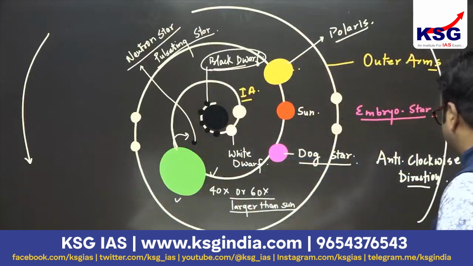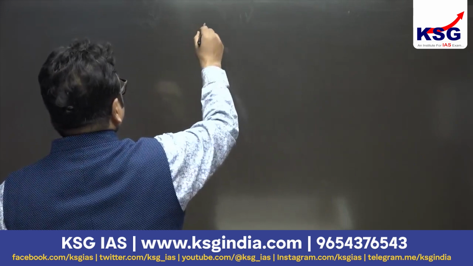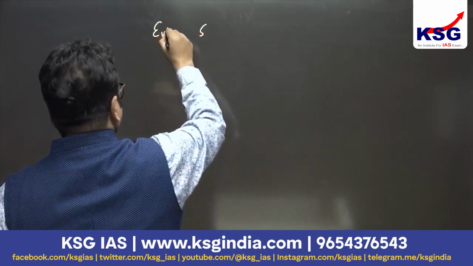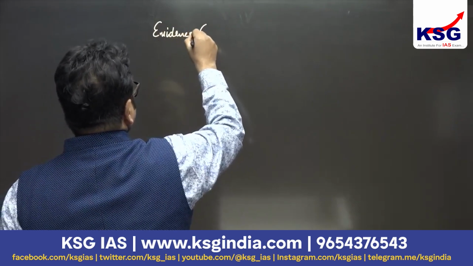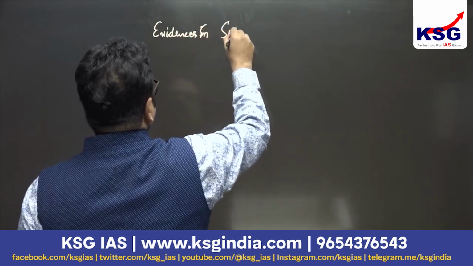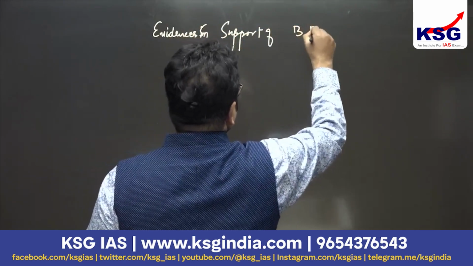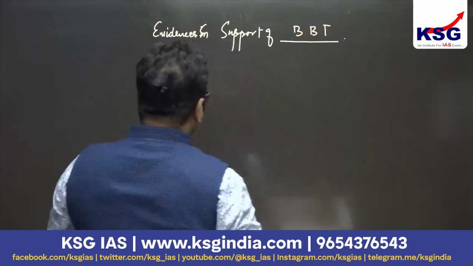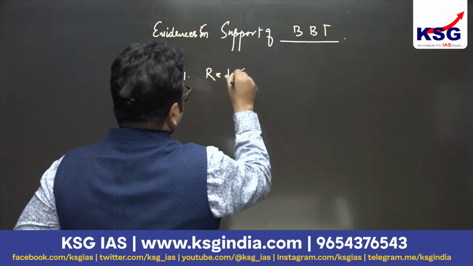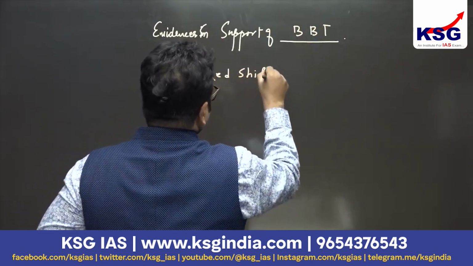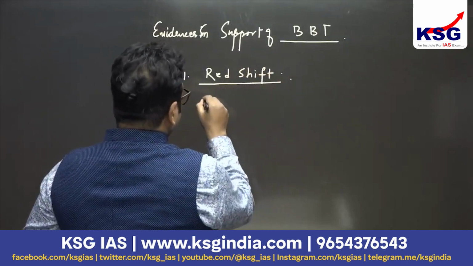So let me explain the evidences in support of the Big Bang theory. In support of the Big Bang theory. First one is redshift. Redshift. It was basically given by Edwin Hubble.